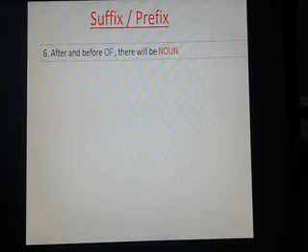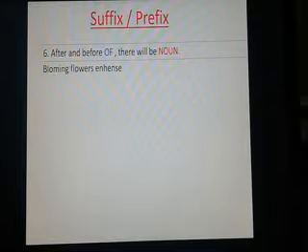Okay, dear students, I think you have understood how a noun is used in the gaps. Number 6. After and before "of" there will be a noun. Blooming flowers enhance ___ of ___. Before "of," "the beauty" is a noun and "the garden" is also a noun. So you can see before "of" there is a noun, after "of" there is also a noun.